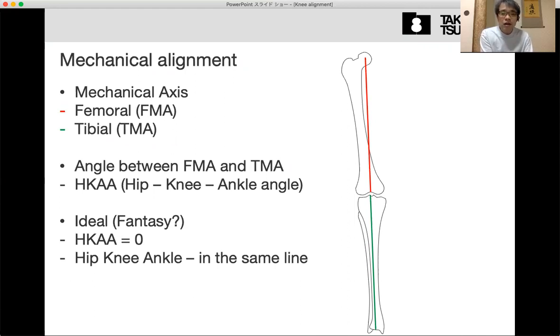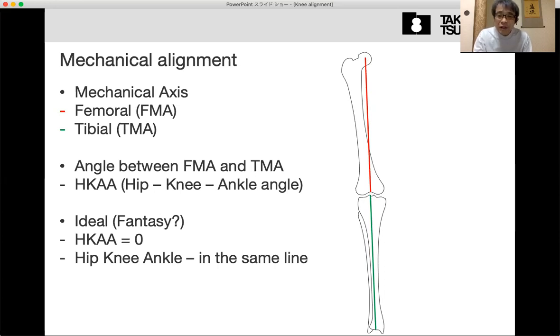The most important alignment is the mechanical alignment, which means the weight-bearing alignment. From the femur side, it lines from the femoral head to the knee center.